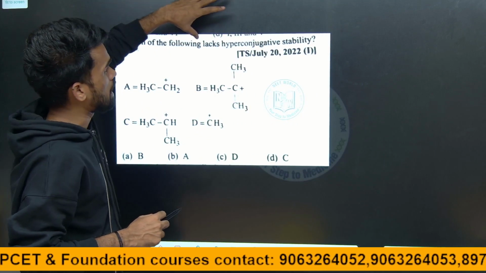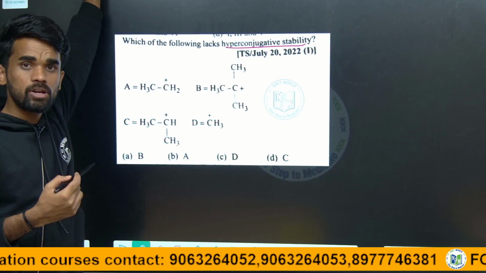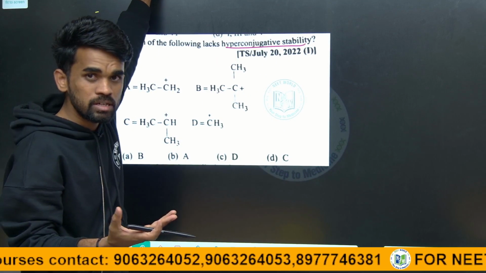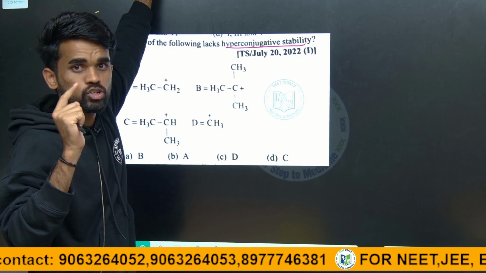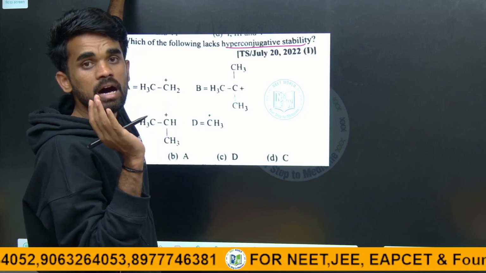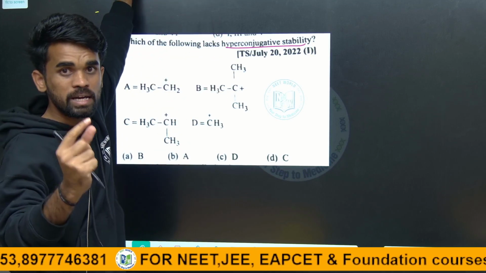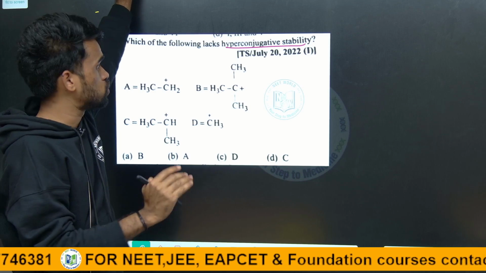Which of the following lacks hyperconjugative stability? So how can we identify hyperconjugation? In order to show hyperconjugation, what is the minimum criteria? There should be at least one alpha hydrogen attached to that stabilizing system. I mean, if a carbocation has to be stabilized, there should be at least one alpha hydrogen attached to it.